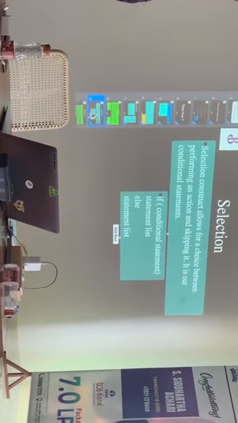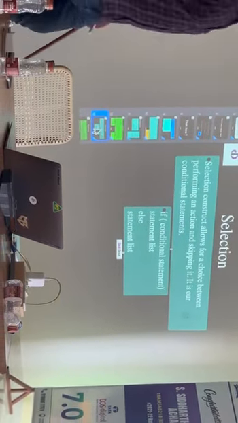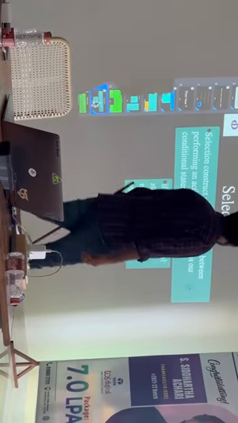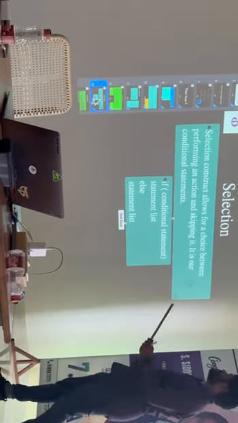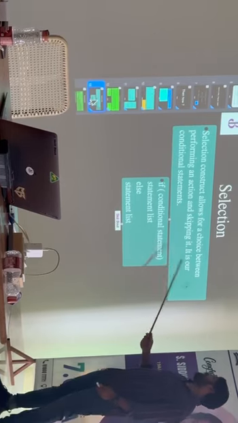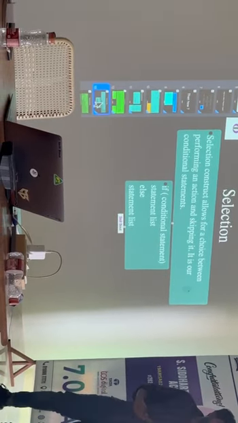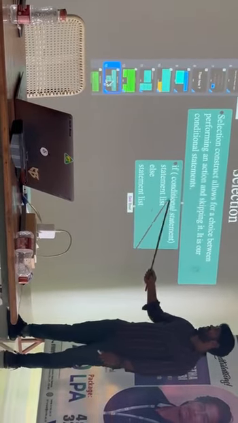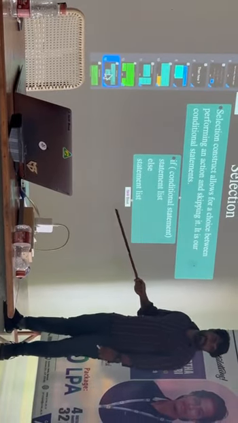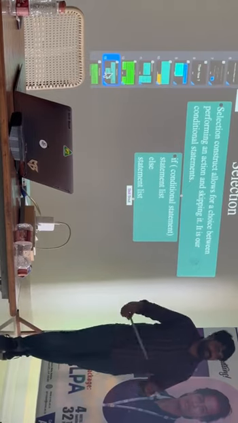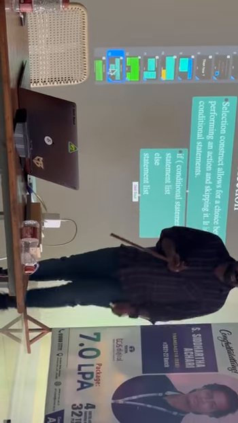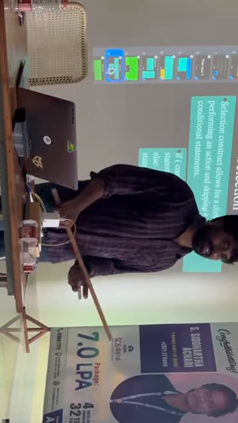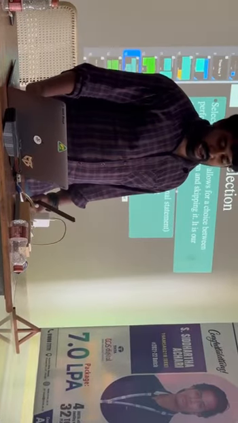Next one is selection. Selection construct allows for the choice between performing an action or skipping it. It is our conditional statement. Normally you can write: if some condition, statement, else, something statement. You can skip the else. When I have the examples, I'll show them for you, and we will trace it.